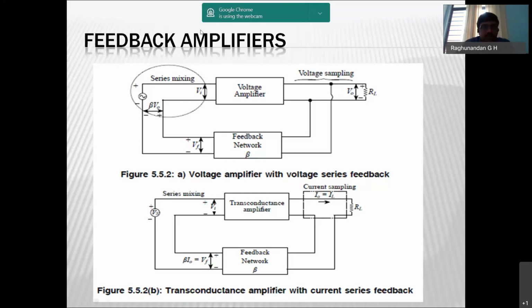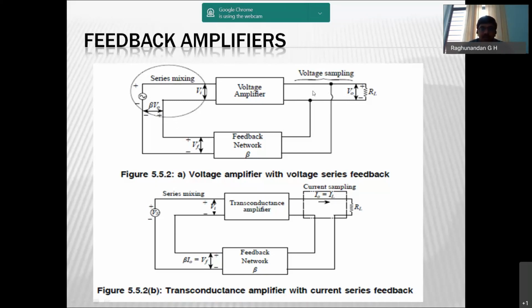Always remember one thing: for a feedback circuit, we generalize it as an amplifier. This is a sampling network, this is a mixing network, this is a feedback network. In the sampling network we take some sample of the output and give it as input. In the mixing network we mix it up.